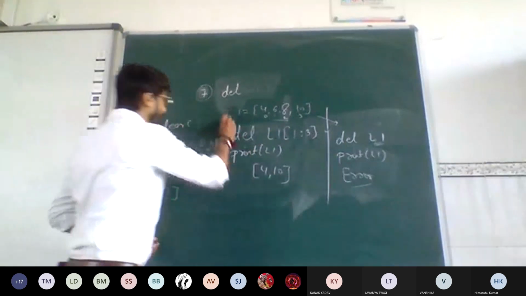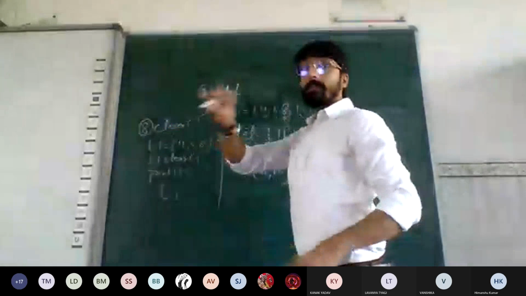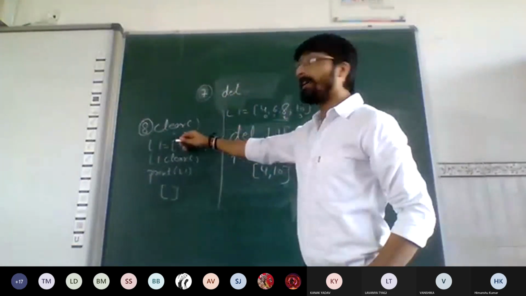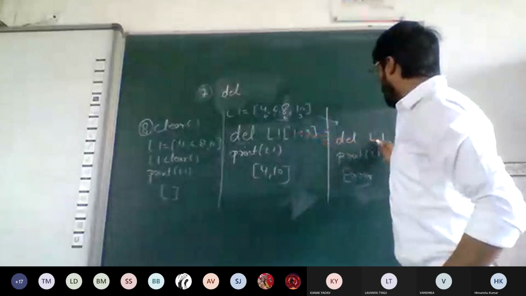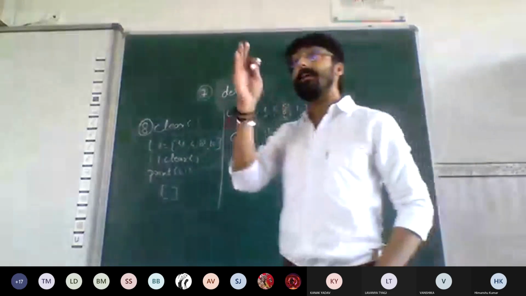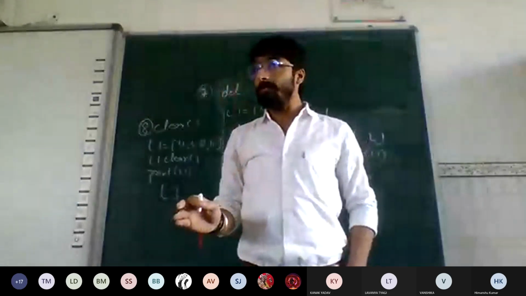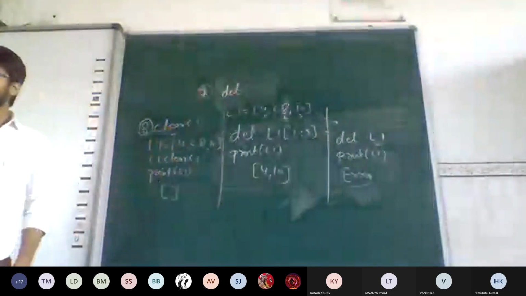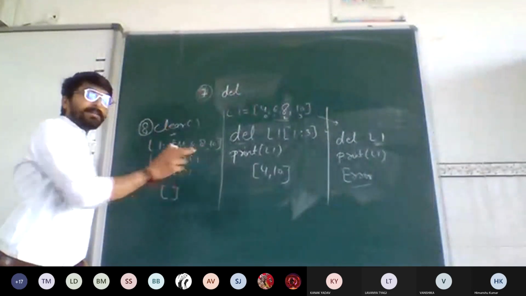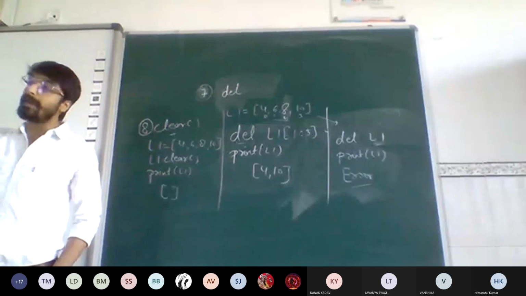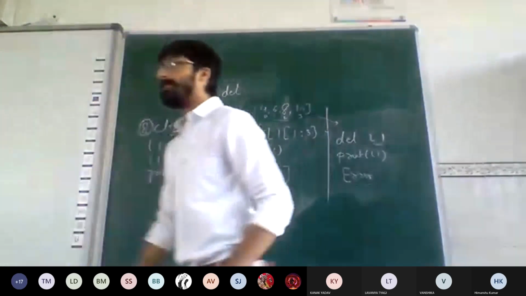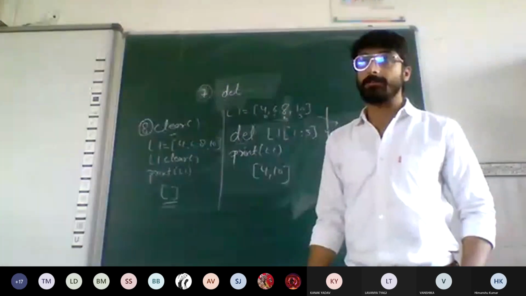Now there is a difference between this clear function and this thing. This can be a question in a theoretical examination. What is the difference between the del function and the clear function? If I am writing del L, it is deleting the list from the memory itself. There is no list with the name of L. But in the case of clear, it will delete the elements of the list, but the list will remain in the memory as an empty list. This is the difference between the clear function and the del function.